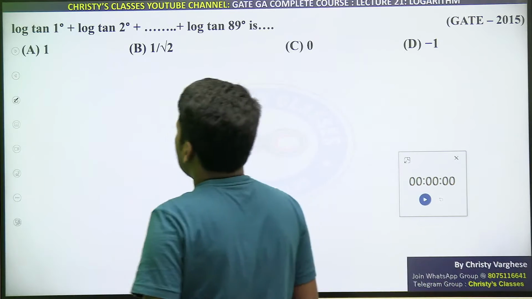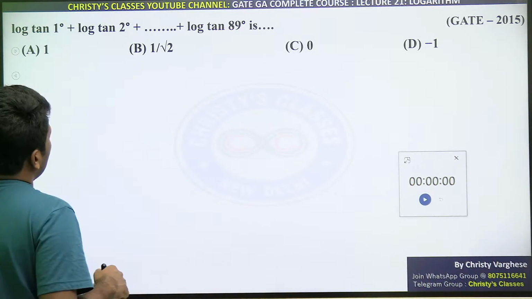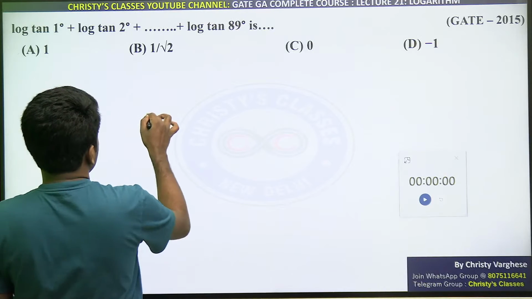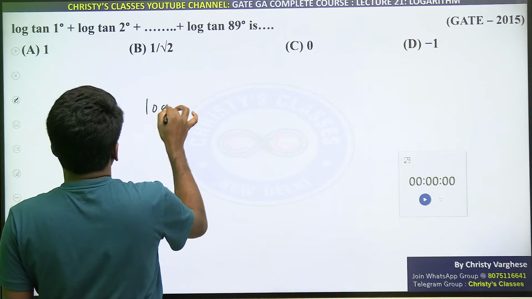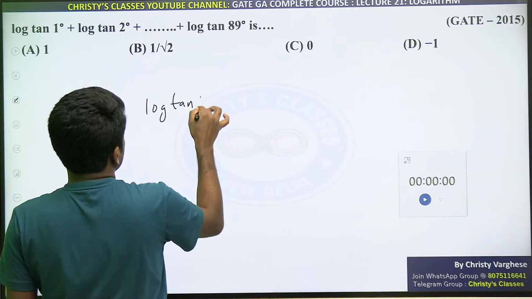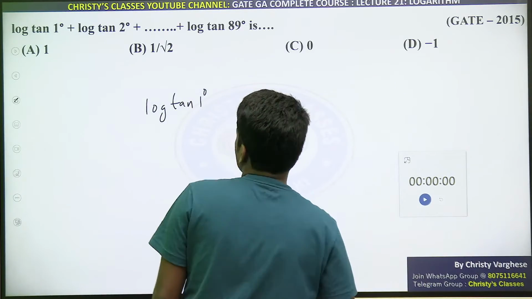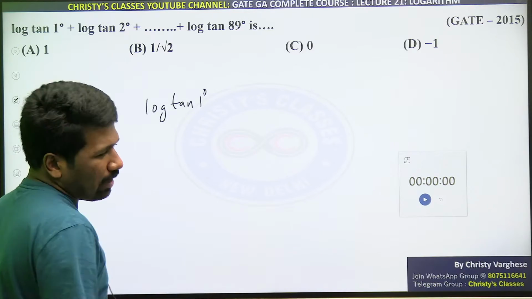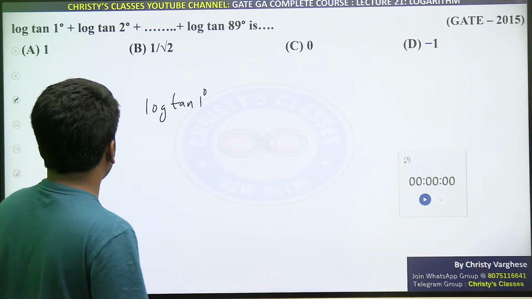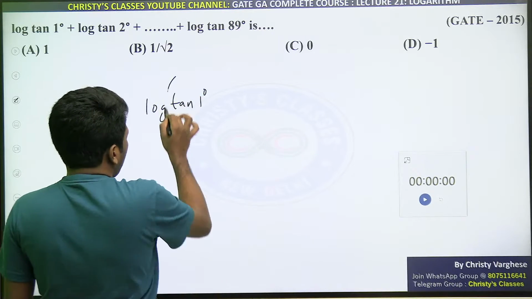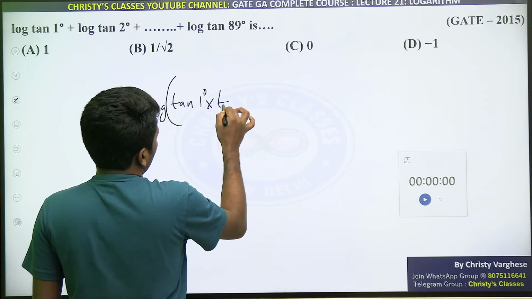Log tan 1 degree plus log tan 2 degree plus up to log tan 89 degree. So here, just like simplifying a mathematical sequence, we have to pair up this data. First of all, the log part we will avoid first, meaning we can simplify it.